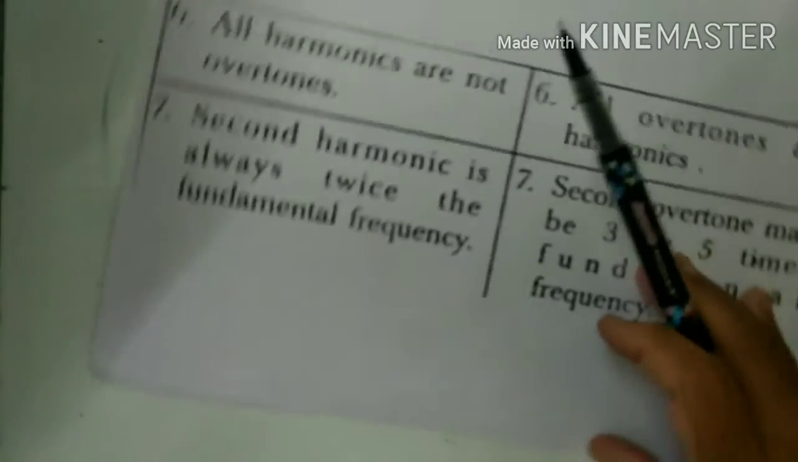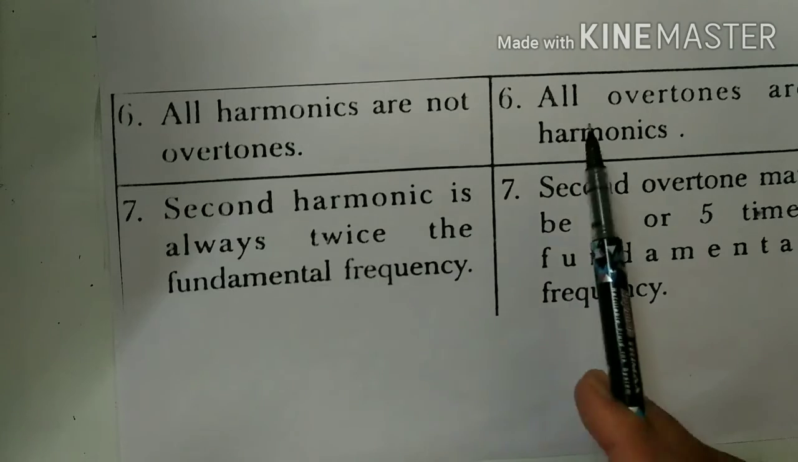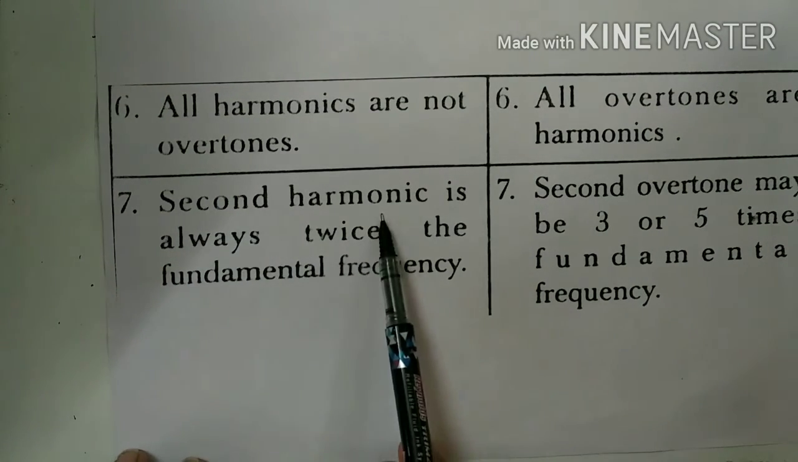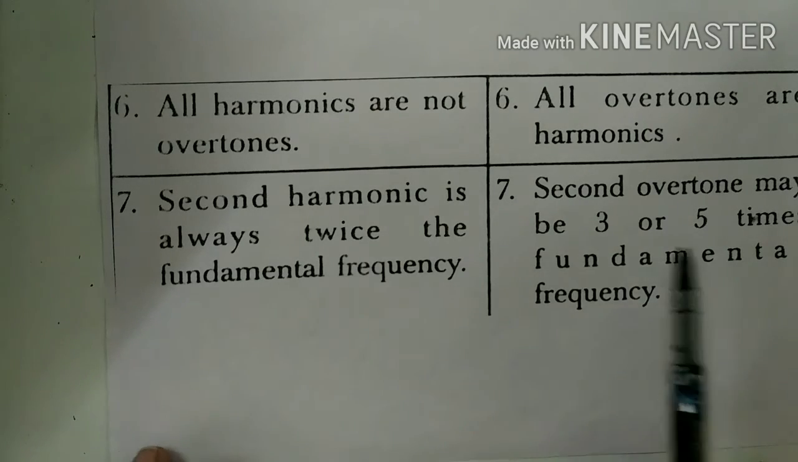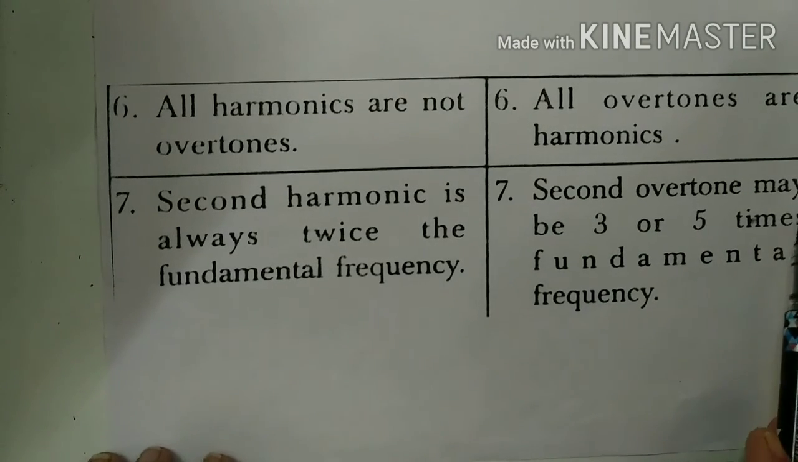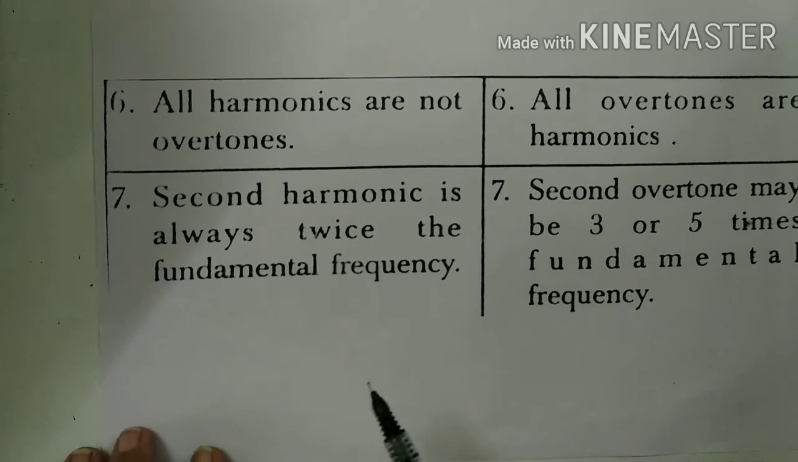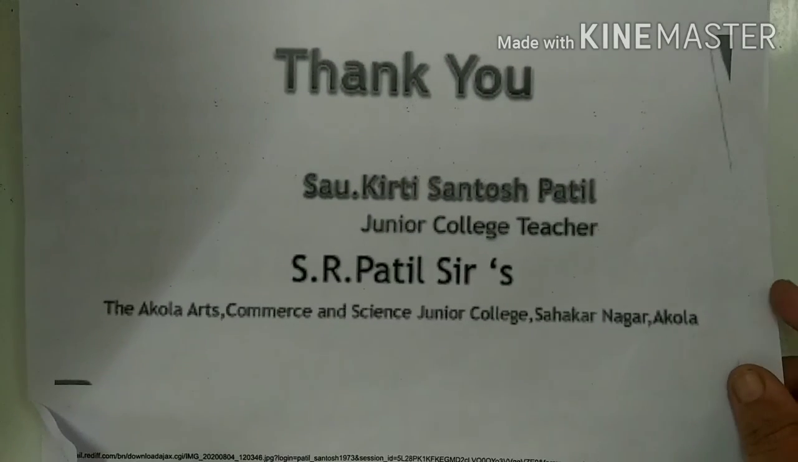Then, all harmonics are not overtones. All overtones are harmonics. The second harmonic is always twice the fundamental frequency. The second overtone may be 3 or 5 times the fundamental frequency. This is the difference between harmonics and overtones.